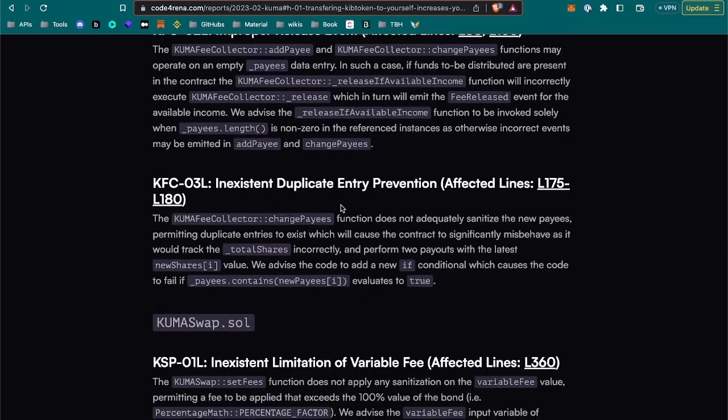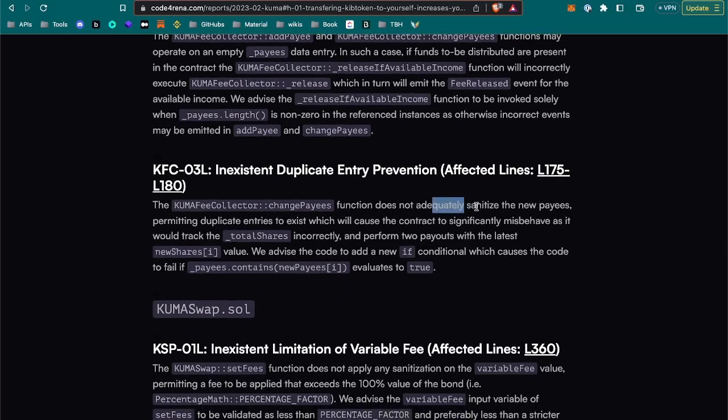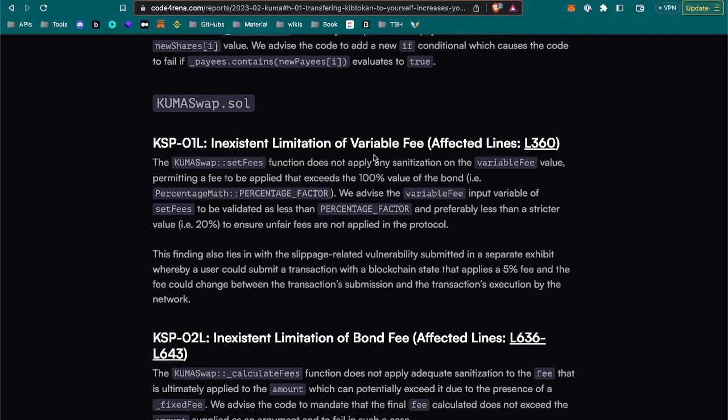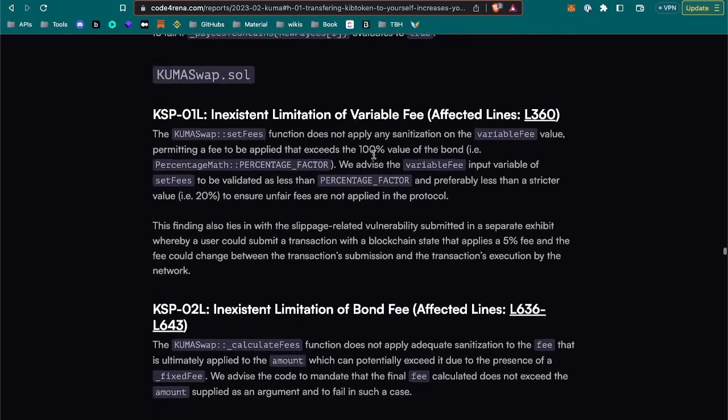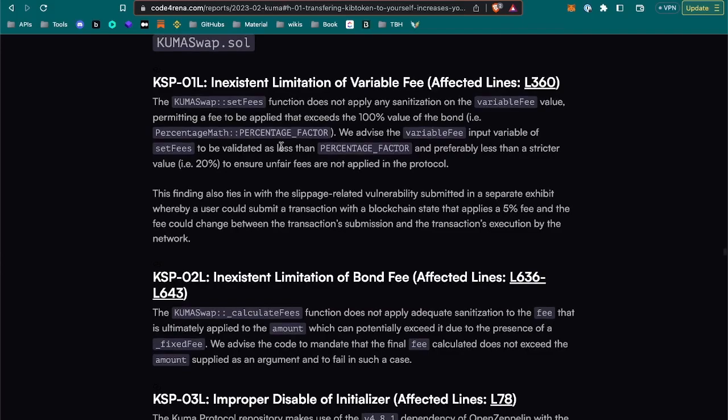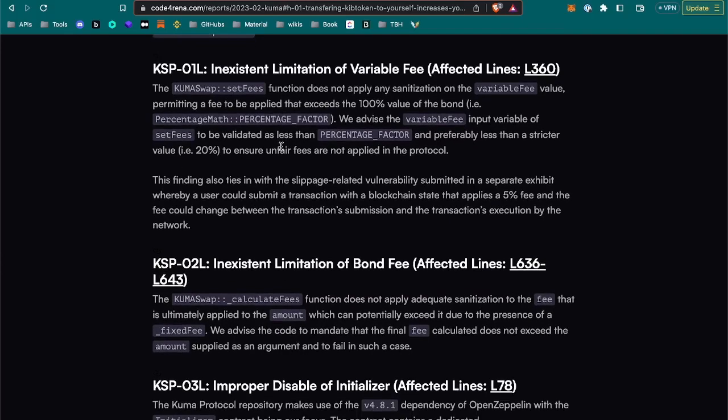In existing duplicate entry prevention, I think this is similar to what we've seen earlier. We advise the code to add a new if condition which causes the code to fail if it contains that payee already. In existing limitation of variable fee, the function does not apply any sanitation on the variable fee value, permitting a fee to be applied that exceeds the 100% value of the bond.